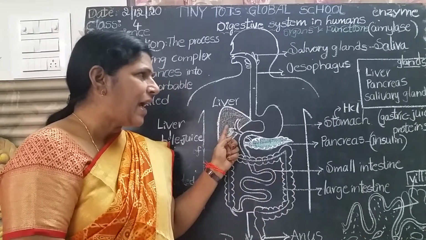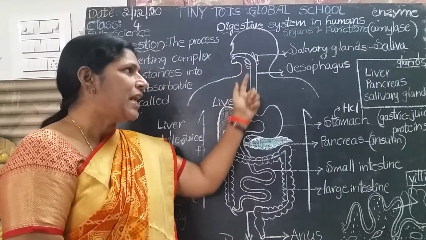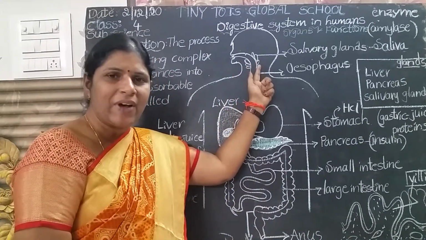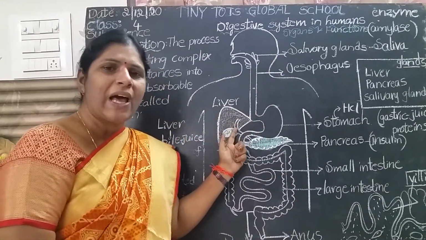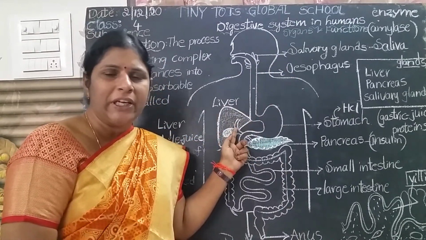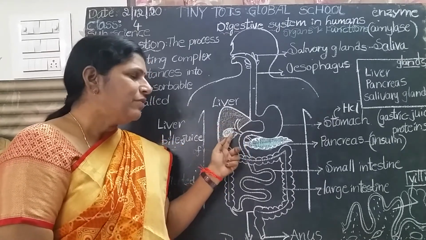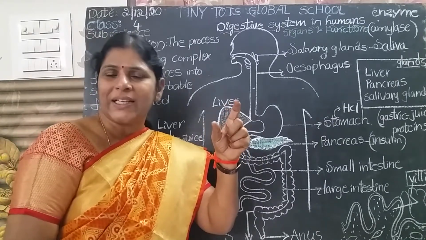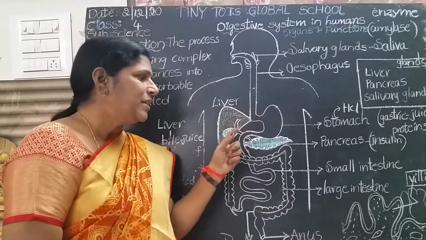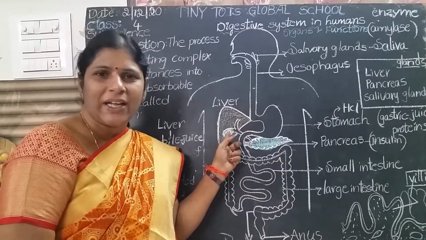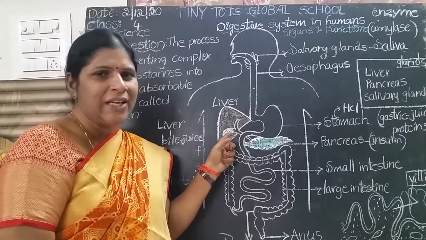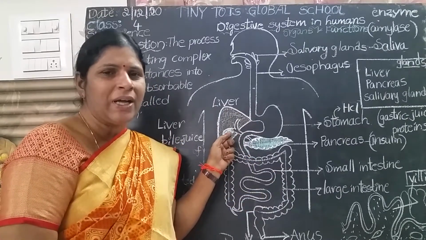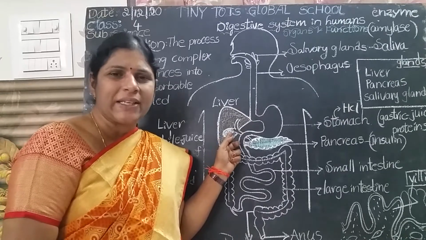So these are all the glands, salivary glands. Salivary glands secrete saliva. This is also one of the digestive juices, no children? Yes. The liver is also the largest gland in the body. Inside the liver, one ball-like structure is present. In this ball-like structure, bile juice is stored. That is called bile juice. This is also one of the digestive juices.